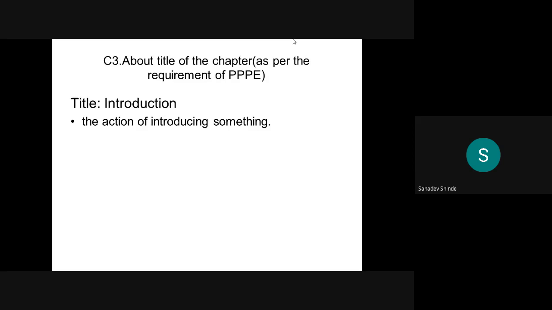The dictionary meaning of the word introduction is the action of introducing something. Suppose new people come to us, then we can make an introduction. You can tell your name, your class, division, roll number, your previous marks, meaning you are going to introduce yourself. Like that, the name of the chapter is introduction, and the dictionary meaning is the action of introducing something. This is about the title of the chapter.